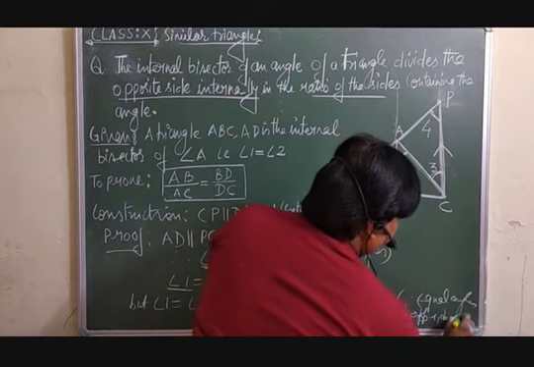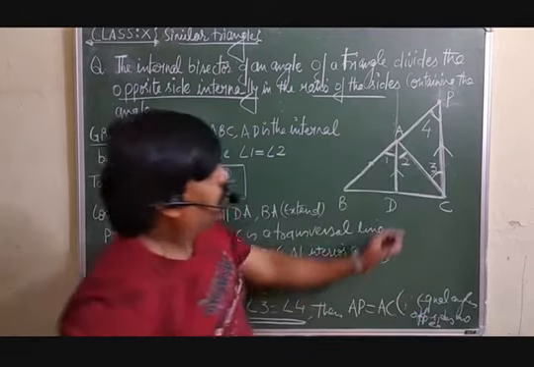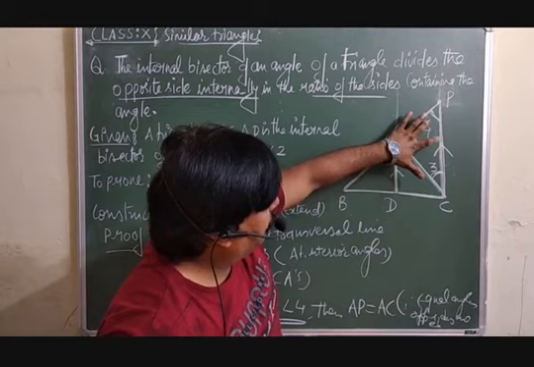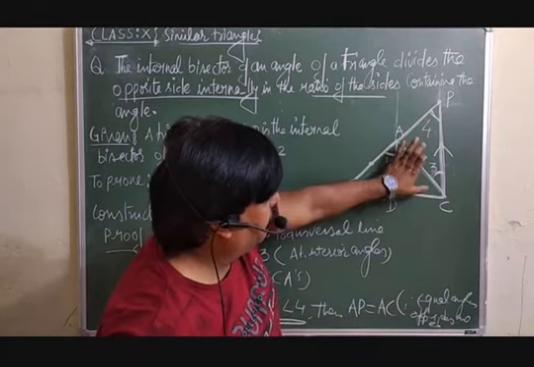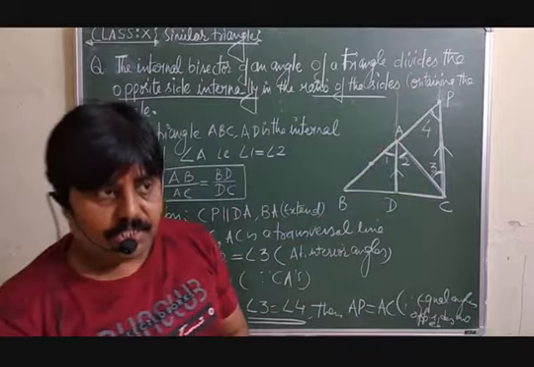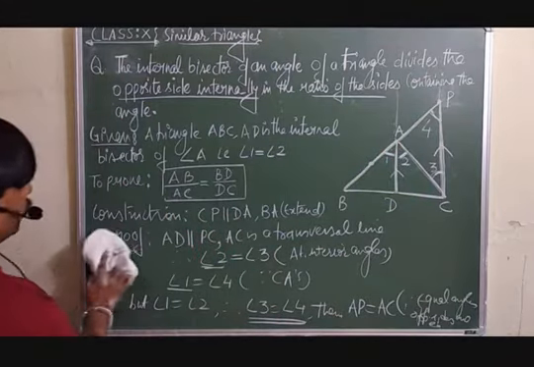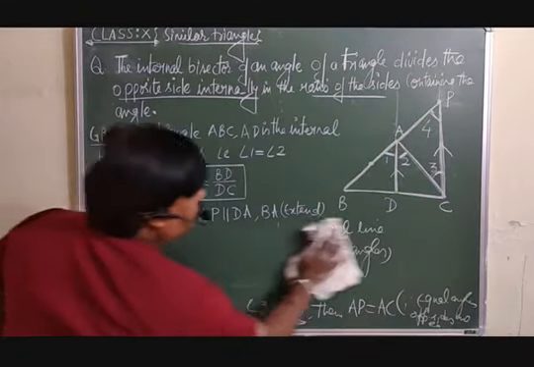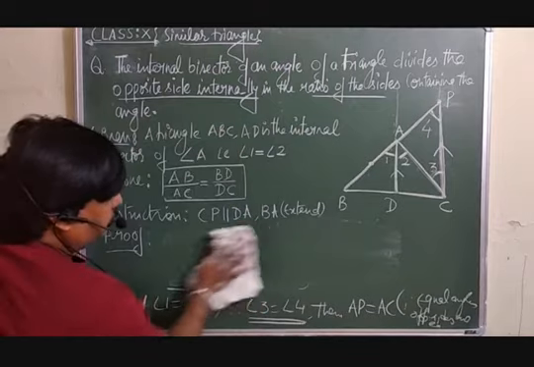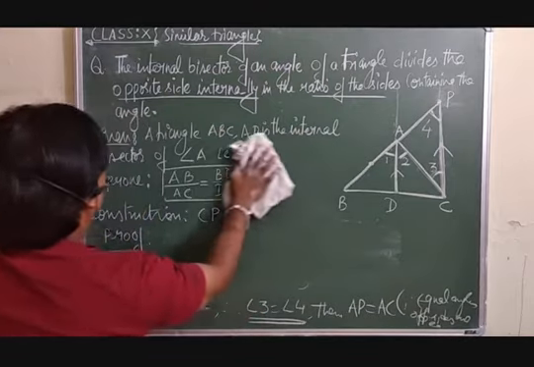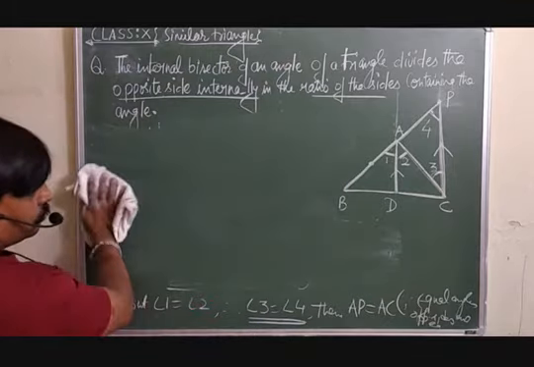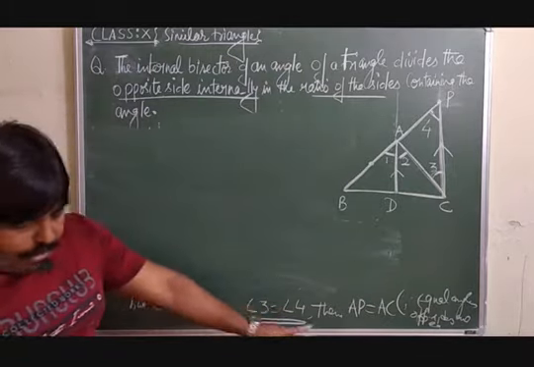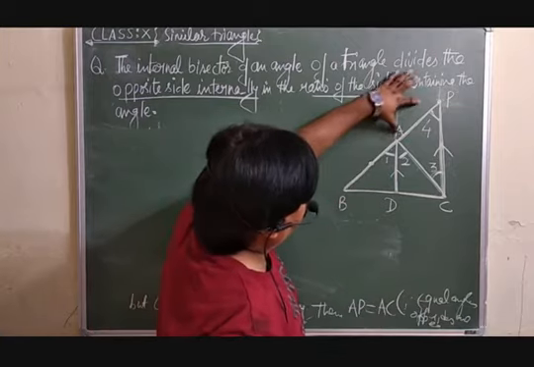We already know that if two angles are equal, then the opposite sides will also be equal. So finally we get AP is equal to AC.